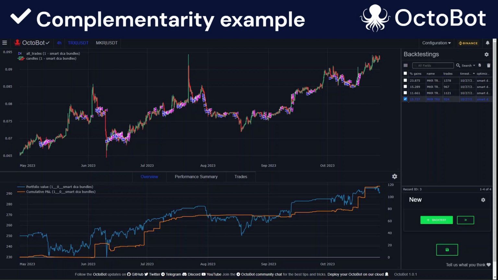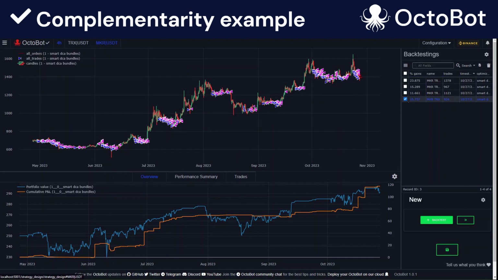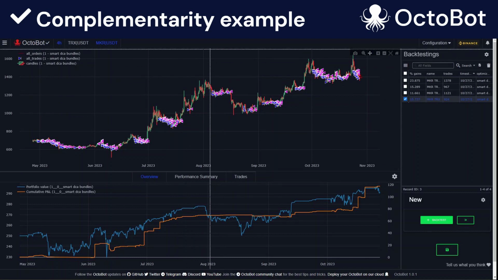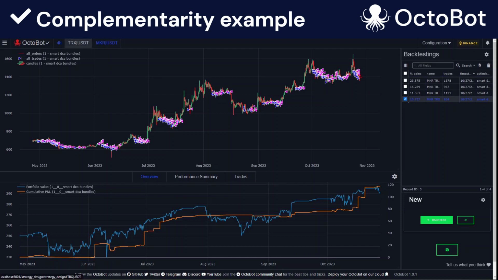Here, Tron and Maker are interesting because they are not trading at the same time. If we have a look at Maker on the period of mid-July till early August, we see that it's not trading a lot. This is because the strategy doesn't want to trade markets that are going up too fast, as it's too risky that it would just go down and end up locking funds.